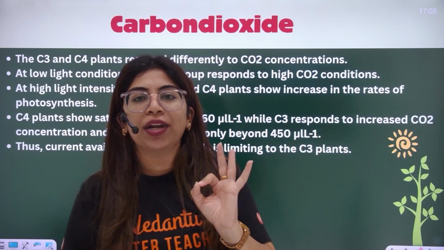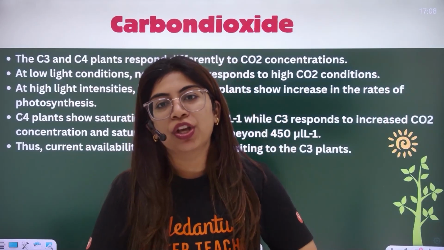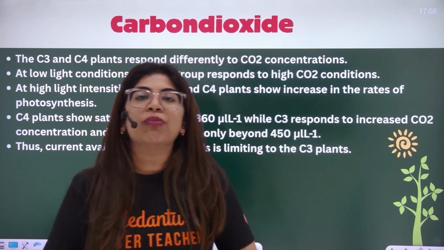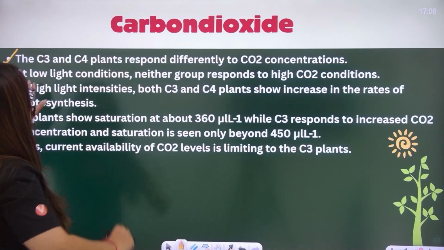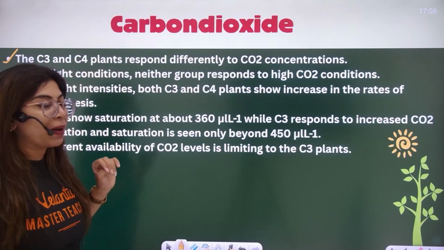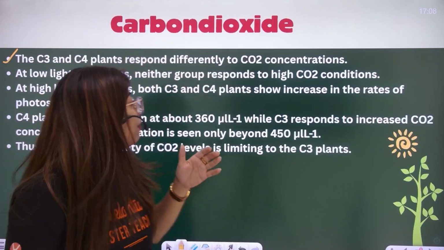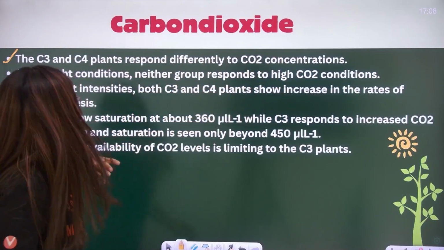The second most important factor here is carbon dioxide. What is the second most important factor? The second most important factor, all of you, is carbon dioxide. Now, the C3 and C4 plants will respond differently to CO2 concentrations.